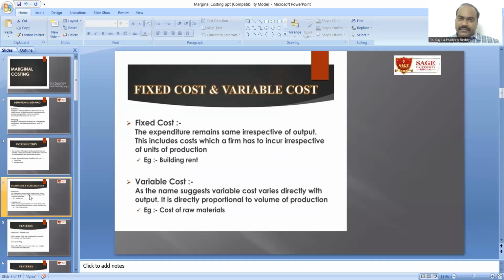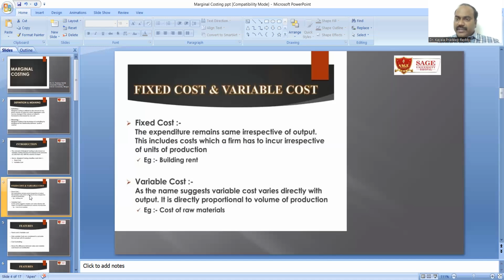For example, whatever the number of members living in a house, the rent will be paid as a common amount. So fixed cost will be constant irrespective of the output.